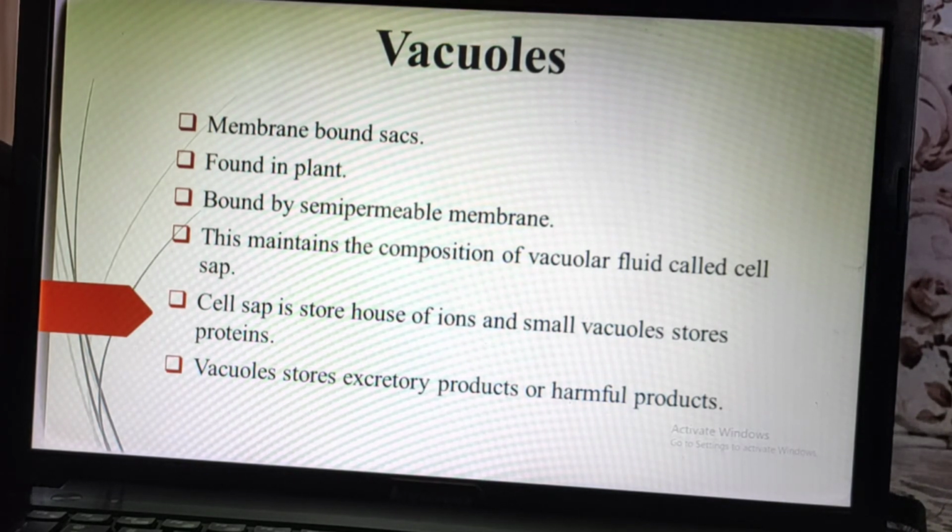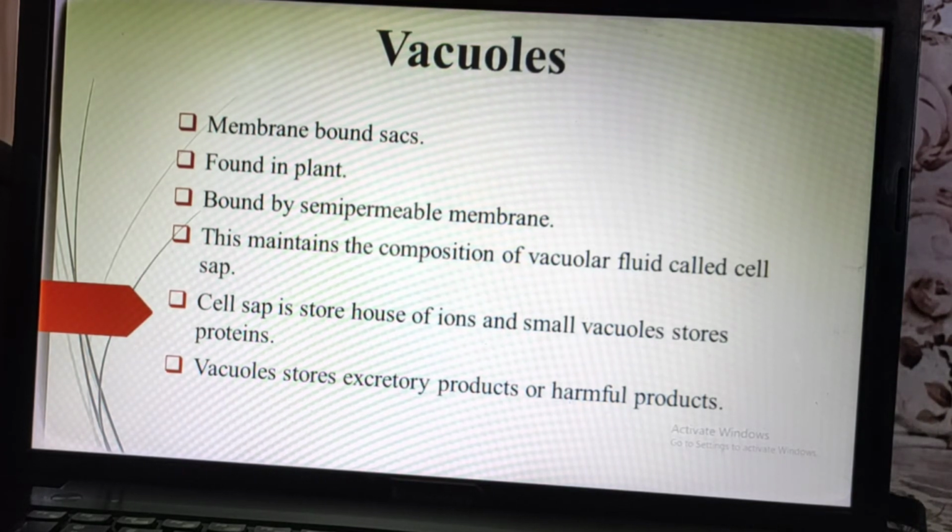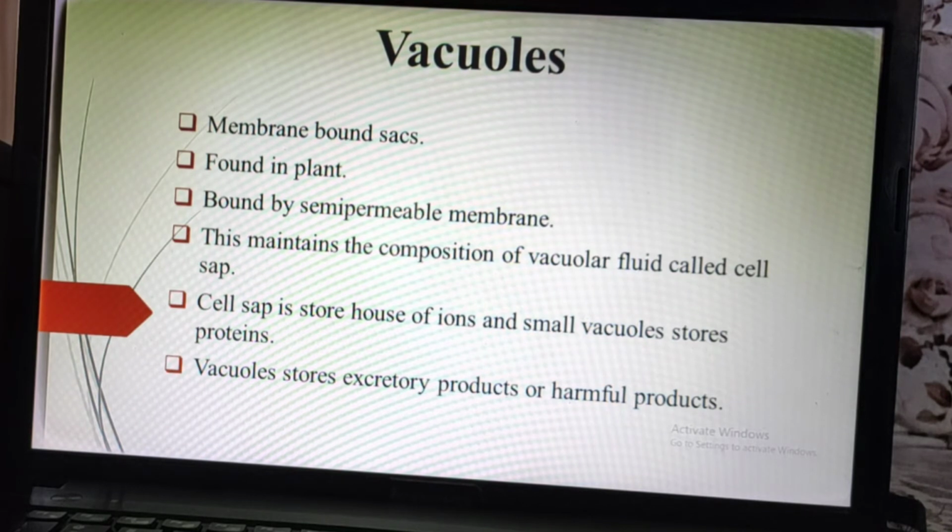But where? There are two types of vacuoles. One is a large vacuole and another is a small vacuole. So the large vacuole will store ions and small vacuoles will store proteins. So this is the function of this cell sap.